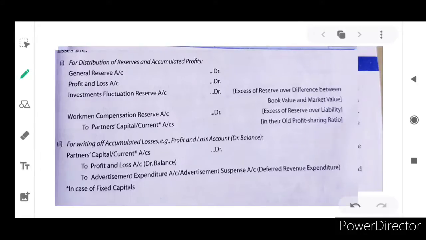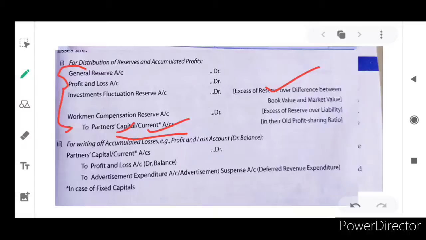That is workman compensation reserve. All these things, general reserve, profit and loss account credit balance and workman compensation reserve, will be credited to partners' capital or current accounts. If it is a fixed capital account, current account. If it is a fluctuating capital account, partners' capital account. Then the excess of reserve over the difference between book value and market value.